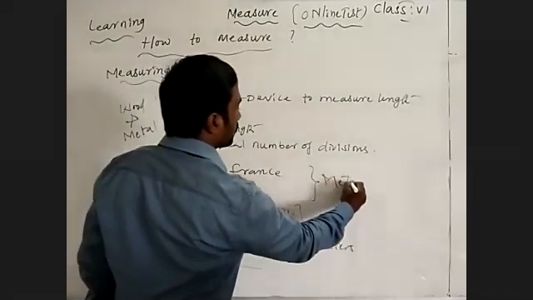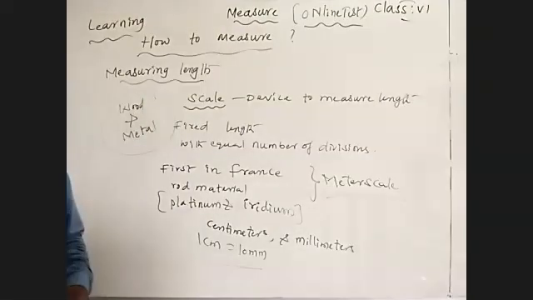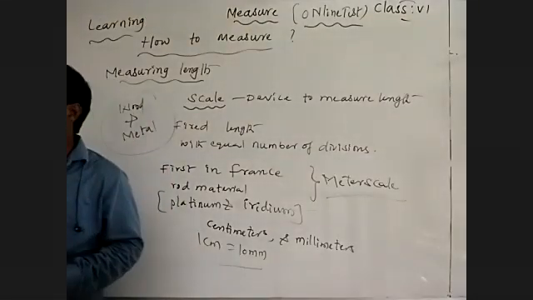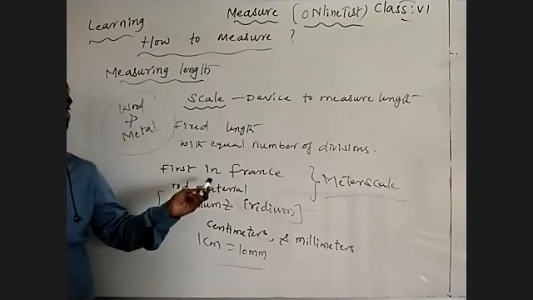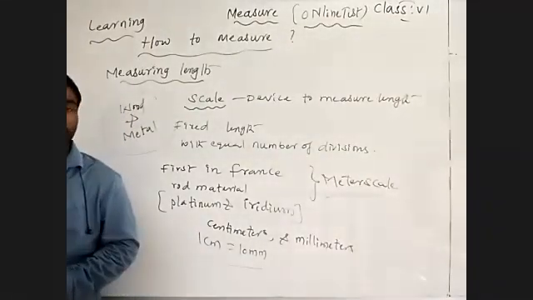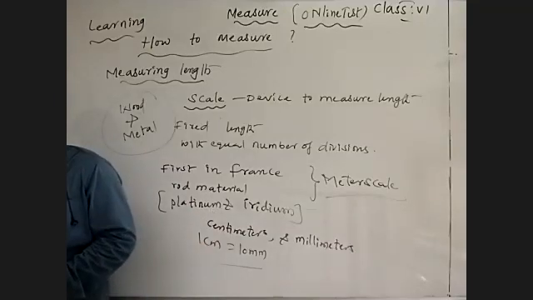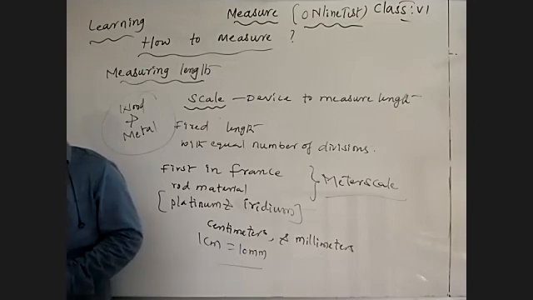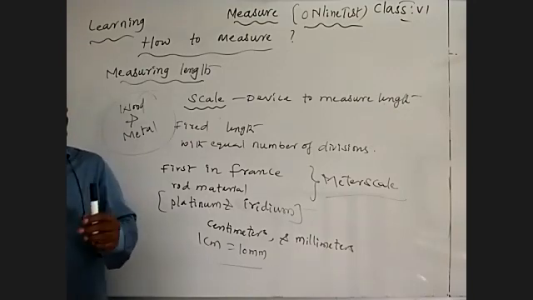What did I say about that? Meter scale. The first scale is the meter scale, a device to measure the length. It was first developed in France using the materials platinum and iridium, divided into a number of equal divisions with sub-divisions. Understand? It has a standard length, a fixed length. Note down that.